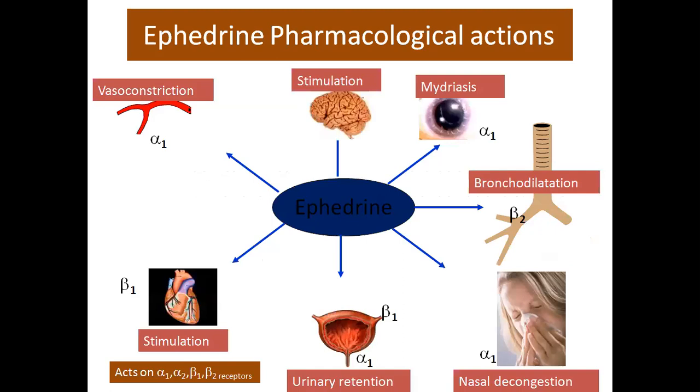Ephedrine, pharmacological actions. Ephedrine causes CNS stimulation and vasoconstriction. On the eye, it causes mydriasis. On bronchial muscle, it causes bronchial dilatation and nasal decongestion. It acts as a nasal decongestant through alpha-1 receptors, and it causes urinary retention. And on the heart, it stimulates beta-1 receptors.